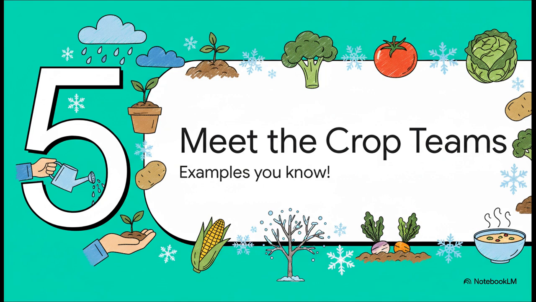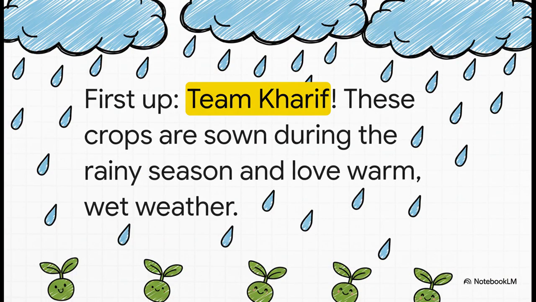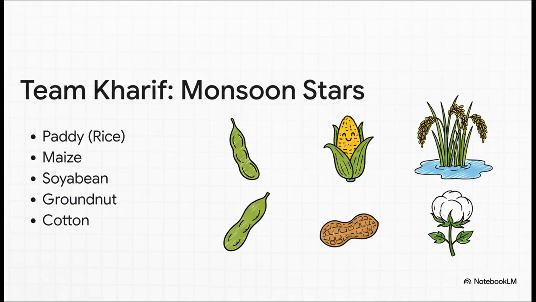And I guarantee you'll recognize a lot of these from your own dinner plate. First up, let's talk about Team Kharif. These are the superstars of the monsoon season. The plants that just love a good heavy downpour. And here they are. You've got paddy, which is basically rice. This is the classic example, right? It needs a ton of water to grow, which is exactly why it's a monsoon crop. Then you have maize, that's corn, soybean, groundnut, and even cotton. All of these guys just thrive in that warm, wet weather.